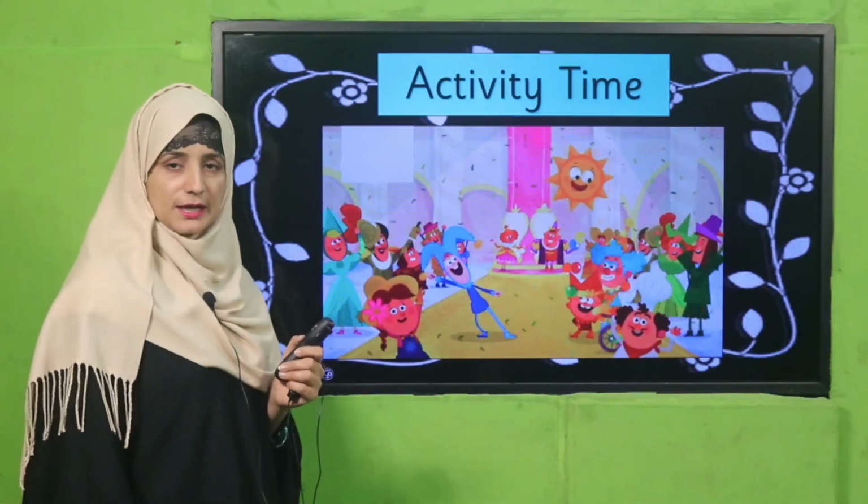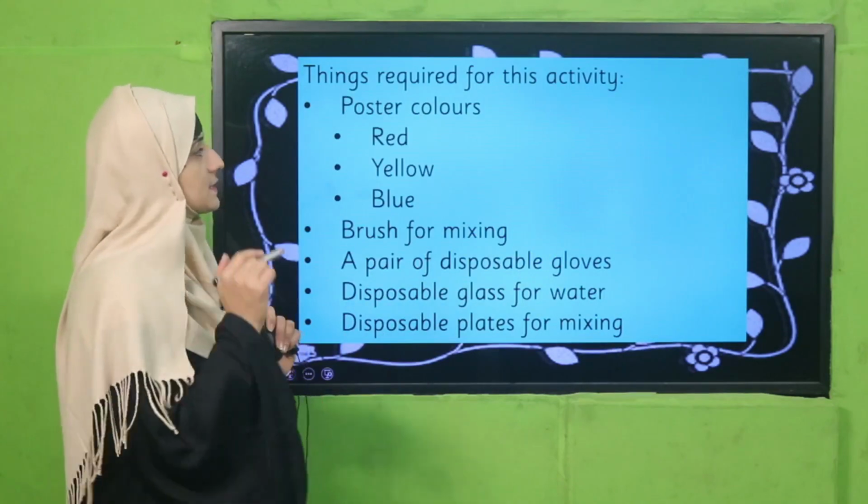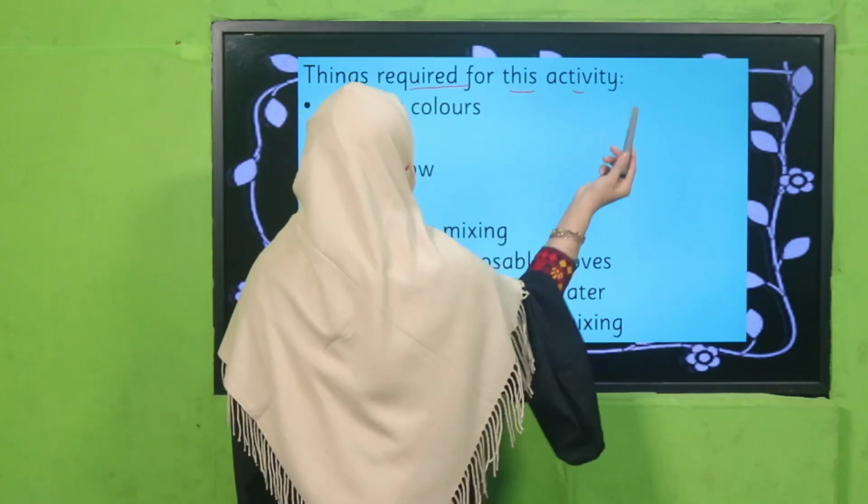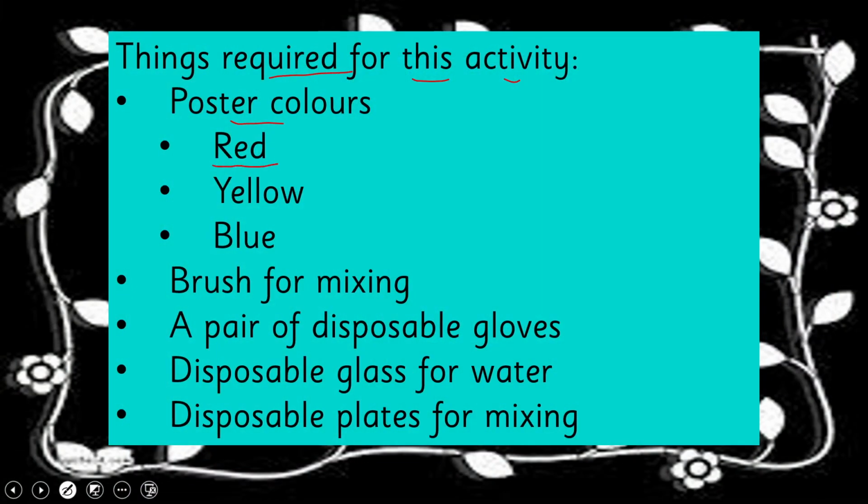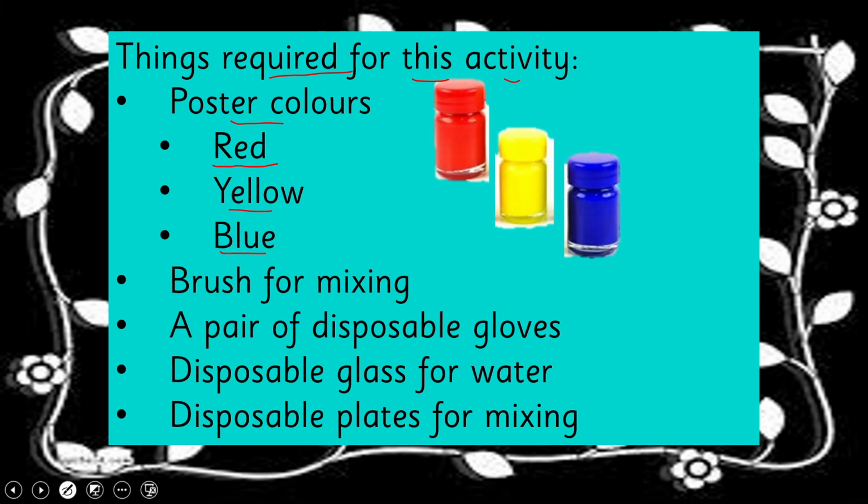Here is an activity time. Yes, things required for this activity. Poster colors, means red, yellow and blue. Red, yellow and blue. Okay, these are poster colors. Next is a brush for mixing. We are going to mix colors. Be ready, my dear students.